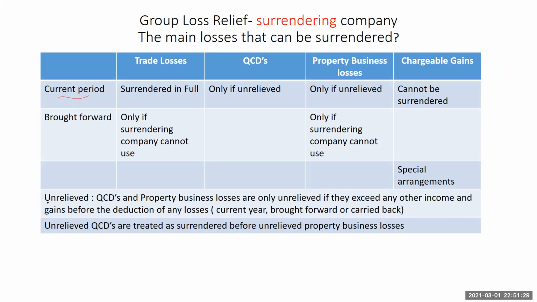Now, in terms of unreliefs, the QCDs and then the property business losses are only unrelieved if they exceed any other income and gains before the deduction of any losses. So whether they are used within the current year or brought forward or carried back. We'll take a typical example and we'll better understand what we are doing here. Now, again, unrelieved QCDs are treated as surrendered before unrelieved property business losses. What about capital losses? Can we transfer it? We'll look at it before the end of the slide.